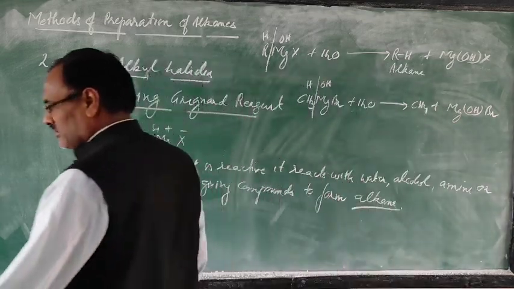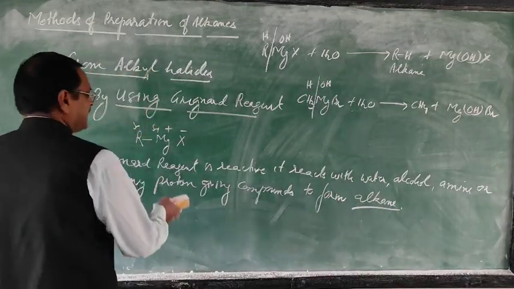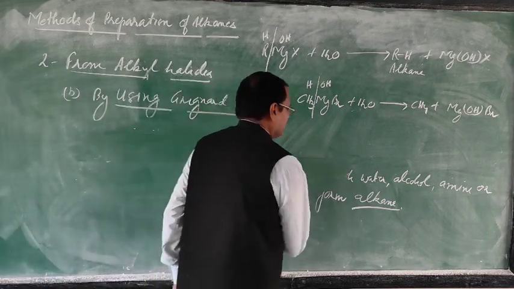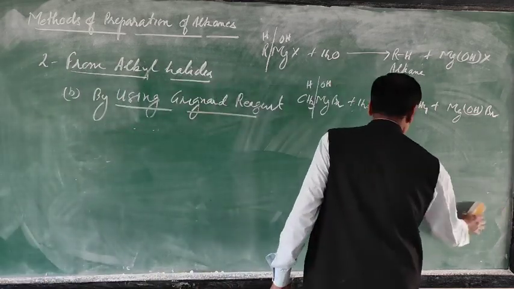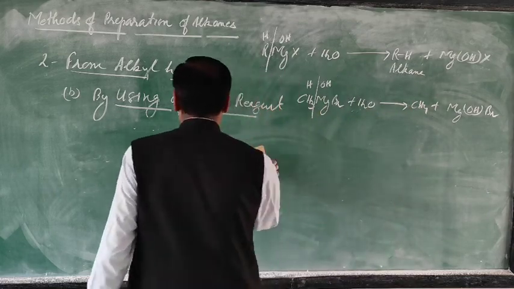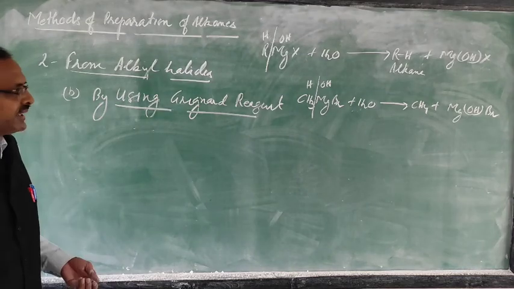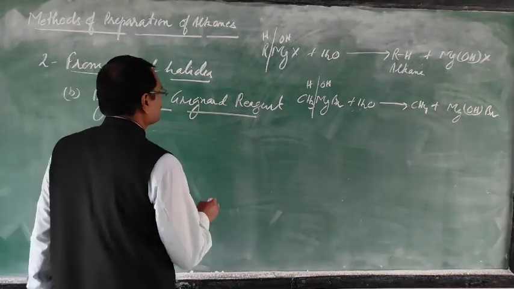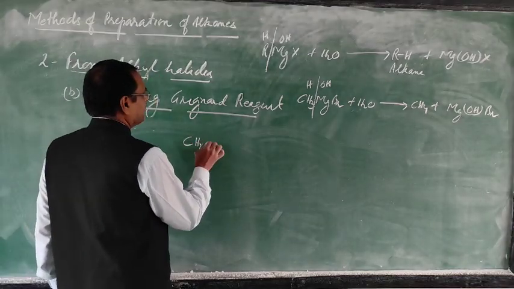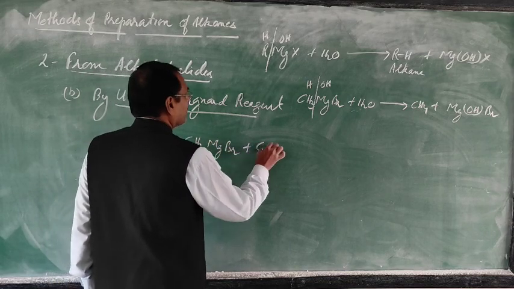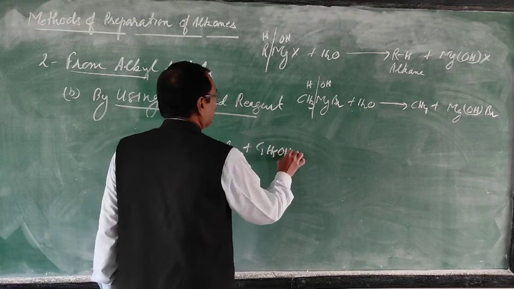Now you have written with water. It can react with alcohol. It can react with amine. But the alkane will be formed. And when the alkane is formed, the alkyl group of the Grignard reagent will be converted into alkane. So CH3MgBr reacts with ethanol.